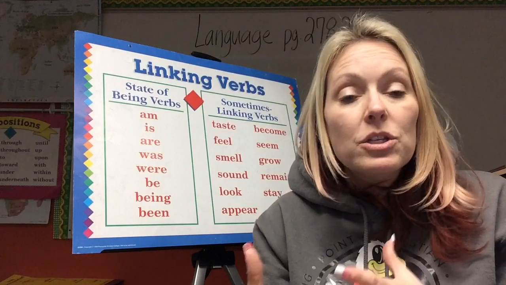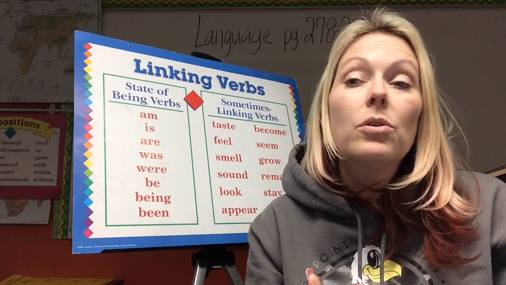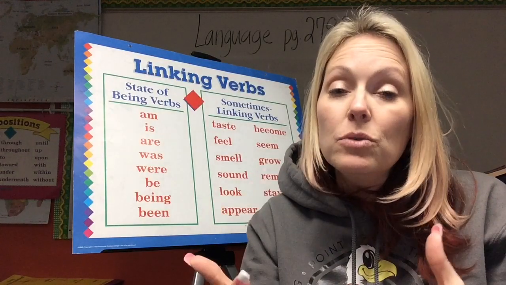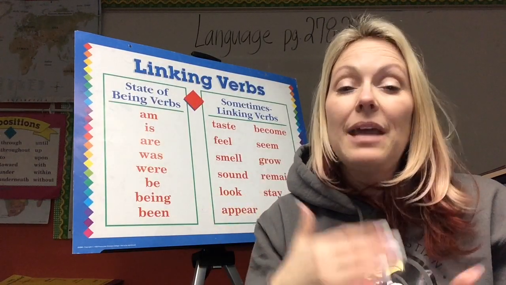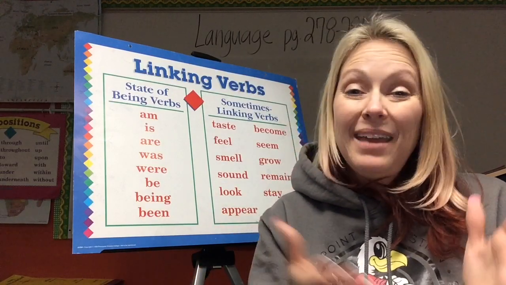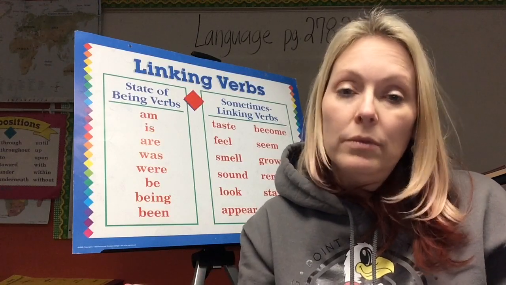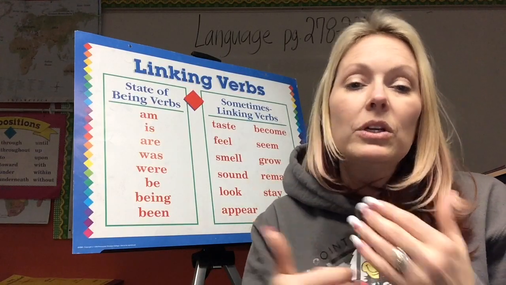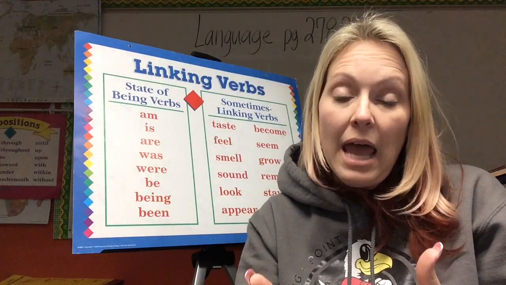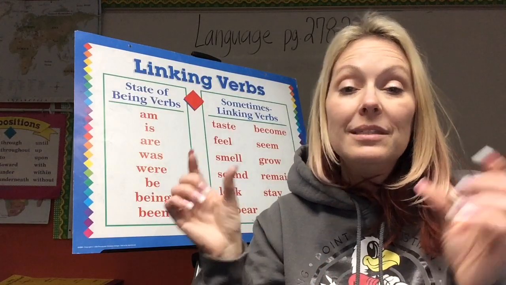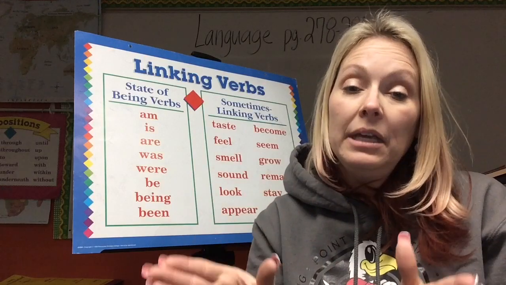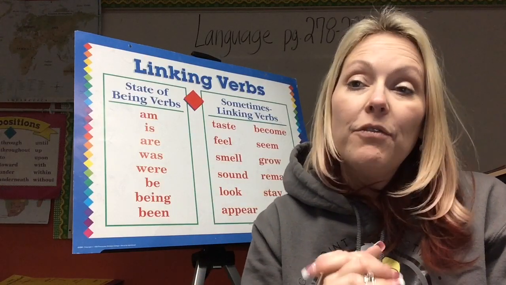Okay, so make sure that you're going through all of these. I want you guys to accomplish 5 through 20 on your own. And just remember, can you do something? Remember how in the actions we say, can I walk? Yes. Can I feel? Yes. But can the pie feel? No, right? So we've got to make sure that we're looking at if I or the person can do the action, then we know it's an action verb. But if we are seeing an adjective with it, linking it over to that subject, that's the linking part. So I want you guys to take a look at 5 through 20.